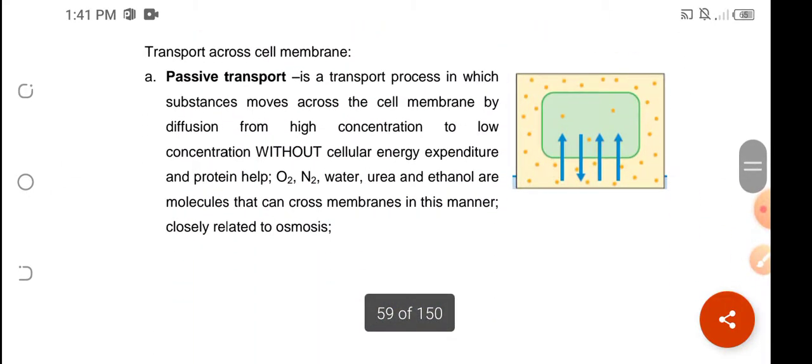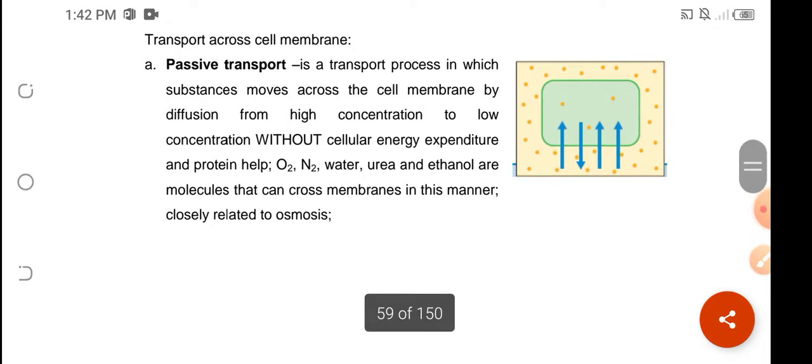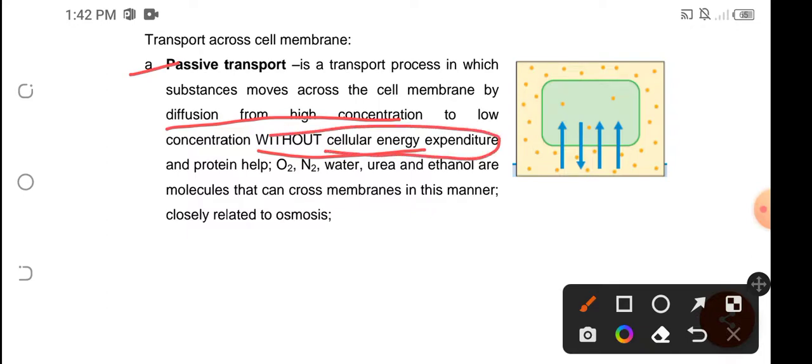Now, in terms of transport across this cell membrane, we have 3 types. We have passive transport, which requires no cellular expenditure. Rather, they just diffuse from high to low concentration. So the substances do not need any ATP or energy expenditure.